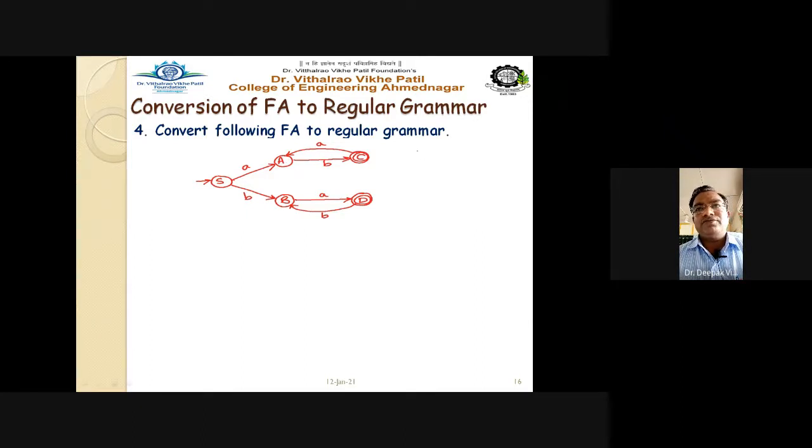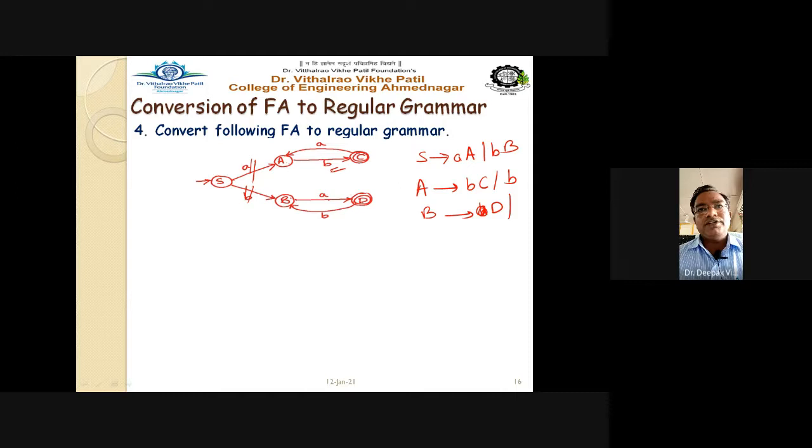With this practice, I can directly start writing: S on A goes to A, and S on B goes to B. Yes, these two transitions I have written correctly. Then for A, capital A on B goes to capital C, and I will add one more for it, so that C becomes the final state. Capital B on A goes to D. So capital A, here is A on A goes to D.